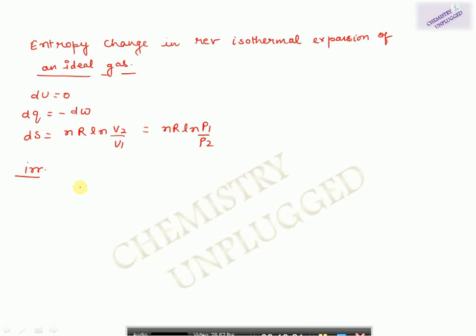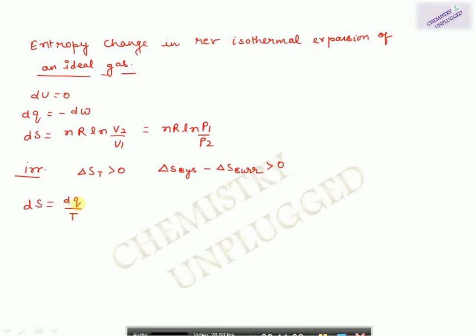If we are taking an irreversible process, then in that case, del S total is greater than 0. How is it greater than 0? It means your del S system minus del S surrounding should be greater than 0 for an irreversible process.